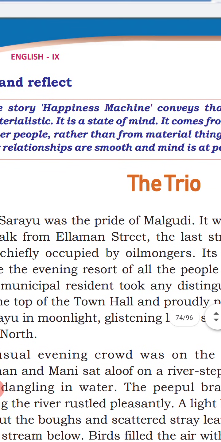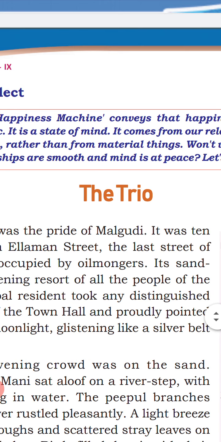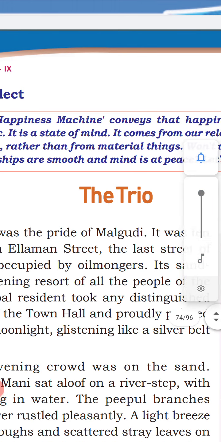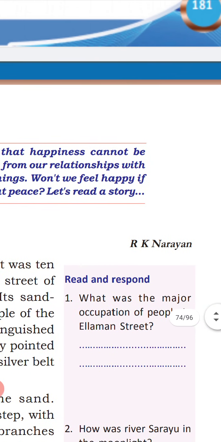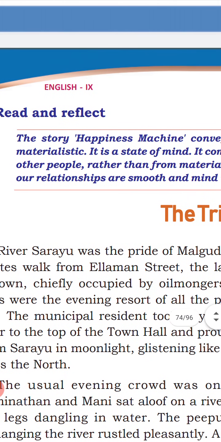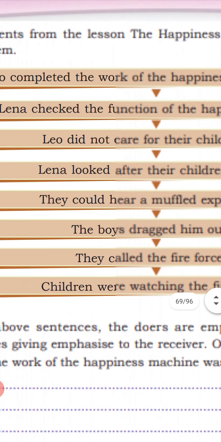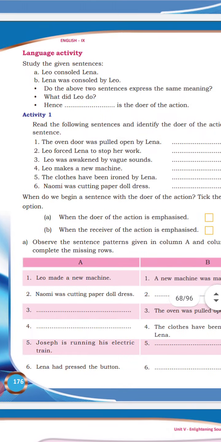The story Happiness Mission conveys that happiness cannot be materialistic. Yes, we already know that. It is a state of mind. Definitely, happiness is, of course, a state of mind.